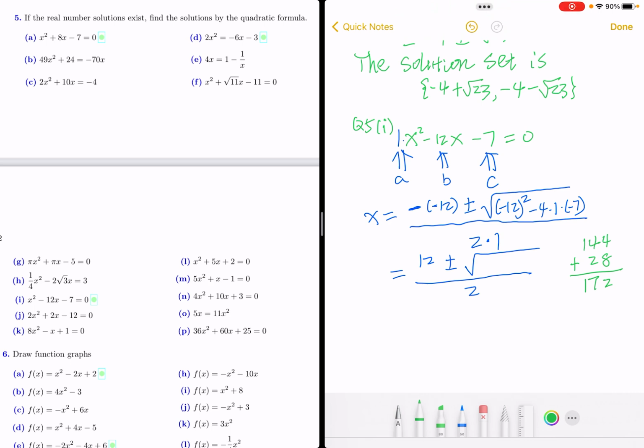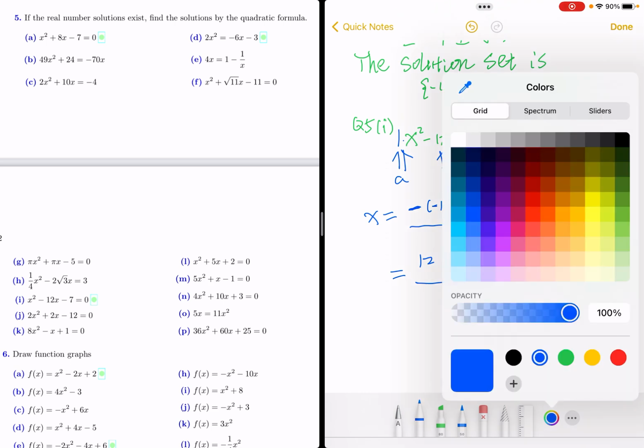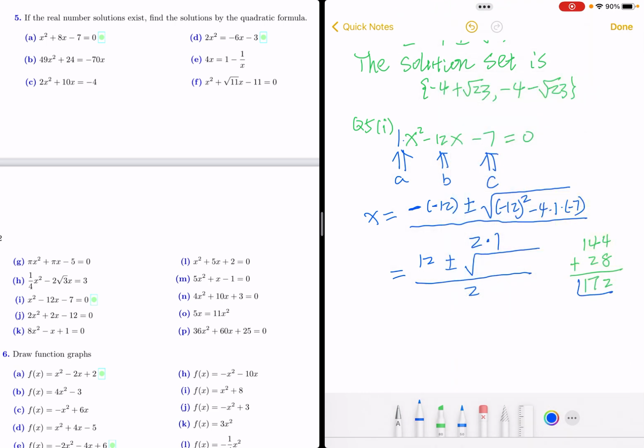This number again can be divided by 2, so 86, because 2 times 86 is 172, and then you do another one, 43. So basically here is 2 squared times 43.